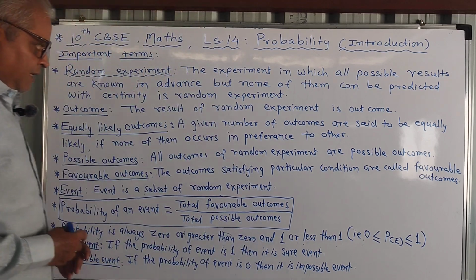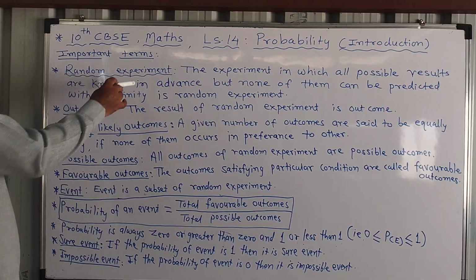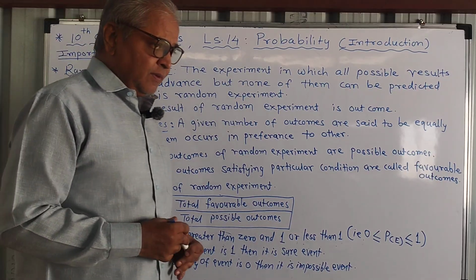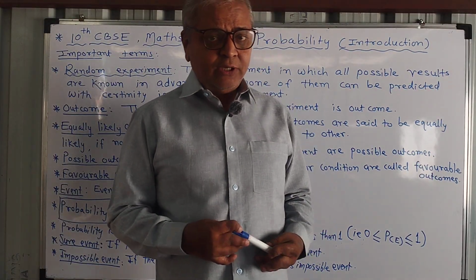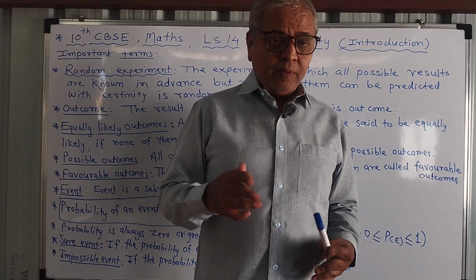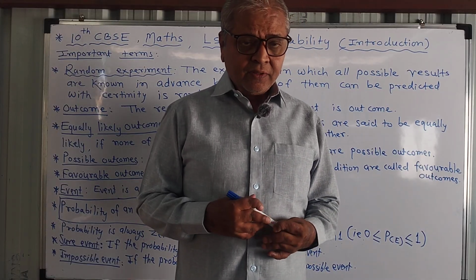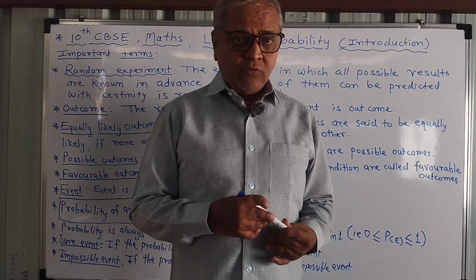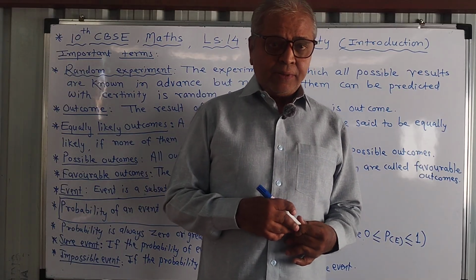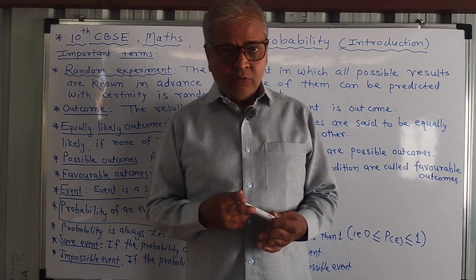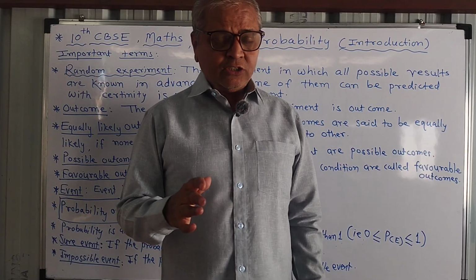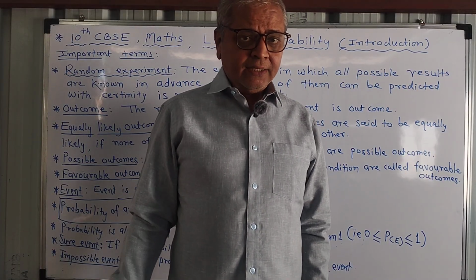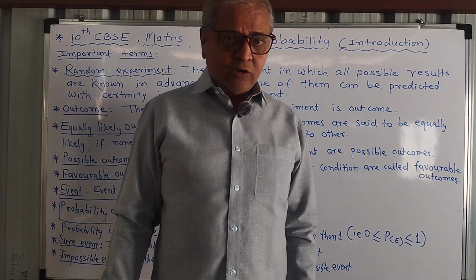That is, first term is random experiment. What is random experiment? See, normal experiment which we perform in our laboratory, the result of that experiment is already known. What is the result? For example, preparation of carbon dioxide. We know the carbon dioxide is to be prepared, that is the final product is carbon dioxide.